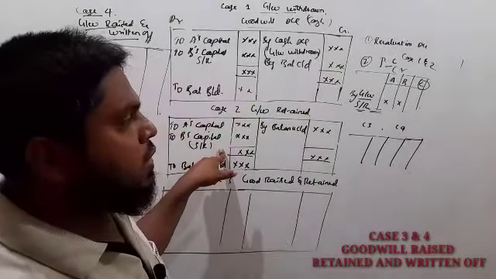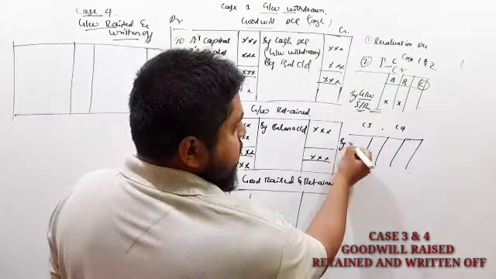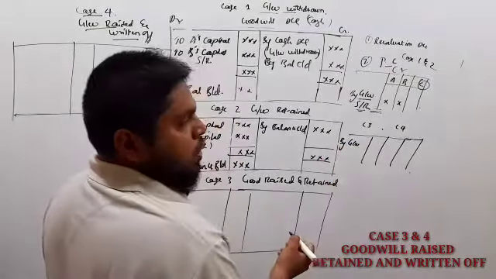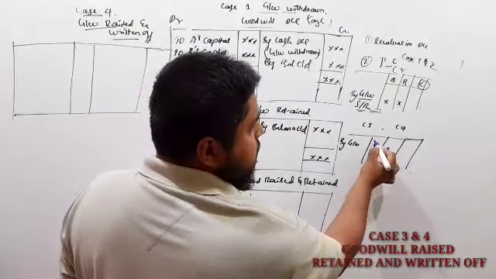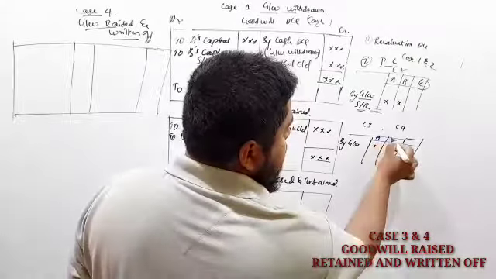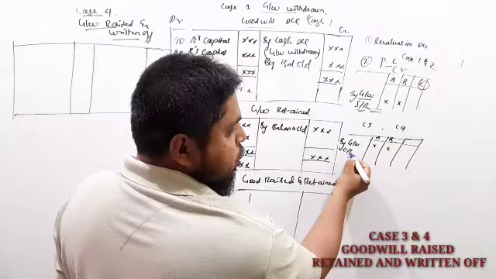Case 3 and case 4. So this goodwill we have to share among the old partners only. Old partners here, A and B, in their old ratio.